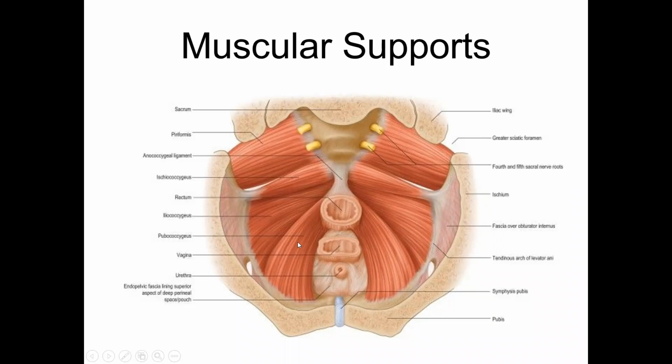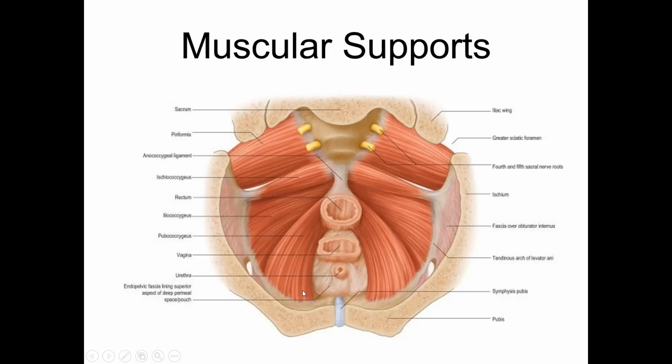The pelvic diaphragm is subdivided into two parts. The part which runs from the ischial spine to the sacrococcygeal junction is called the ischiococcygeus or just the coccygeus.